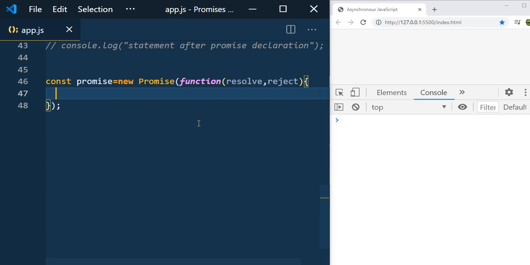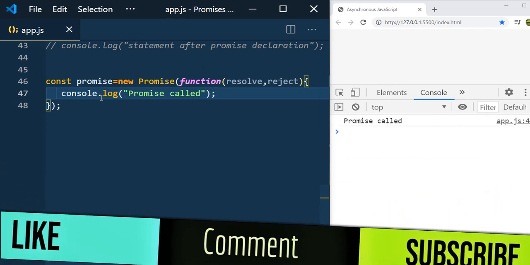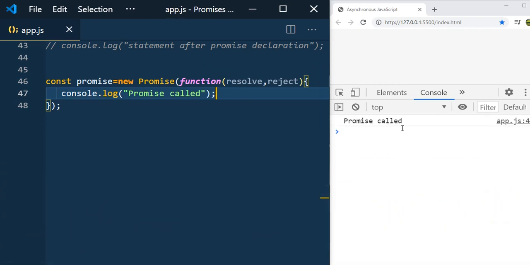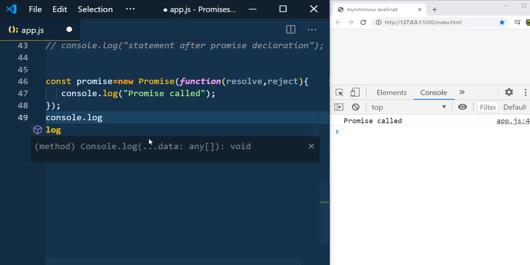As I said, the executor which we passed into the promise constructor will get executed as soon as we create the new promise. So let us console it. console.log promise called. Save it, and you can see that "promise called" is printed, which means it got executed whenever we created the object of the promise. And now let's go and print the promise variable.